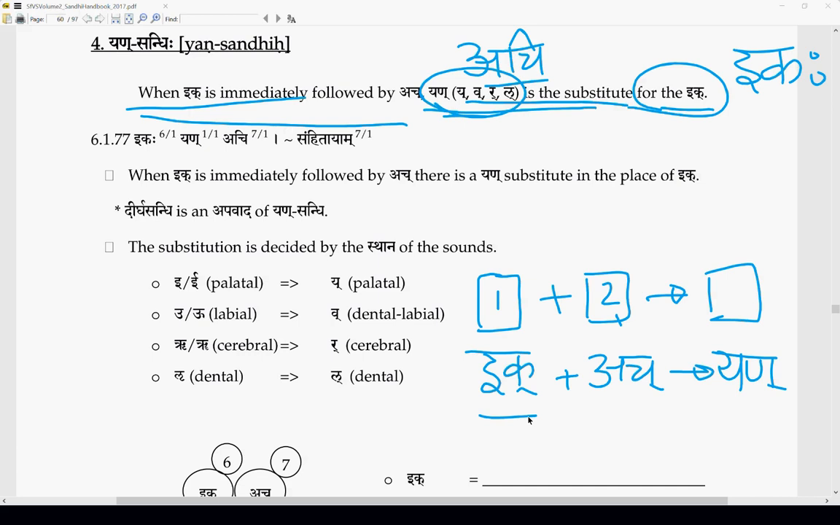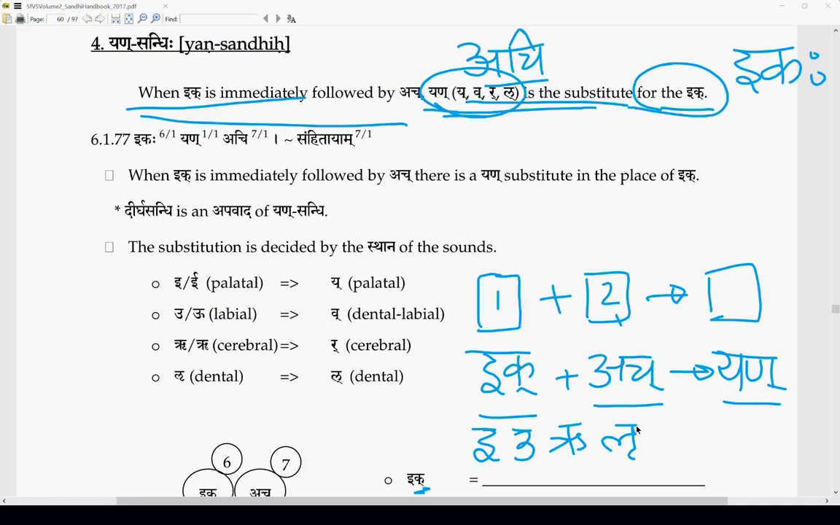Purvavarnah kaschana ik pratyaharasya kaschana varnah. Paravarnah ach pratyaharasya kaschana varnah. Then it changes to yan pratyaharasya kaschana varnah. Ik pratyahare ke varnah santi? Ik pratyahara, what are the varnas? I, u, ru, lu. One of them should be the purvavarna.